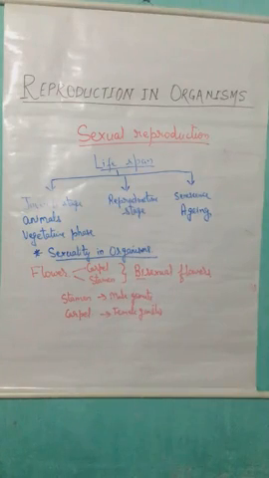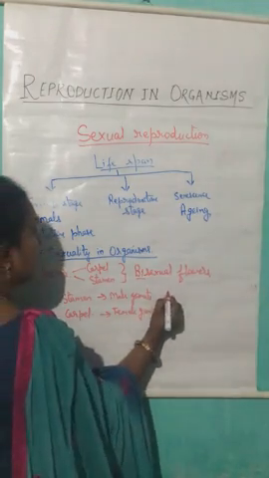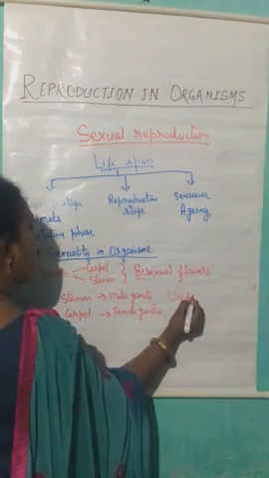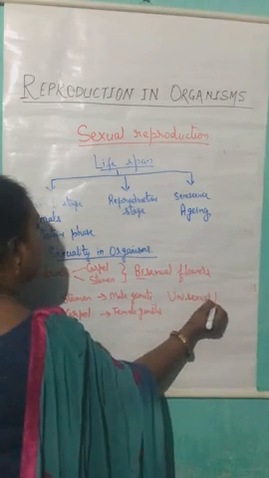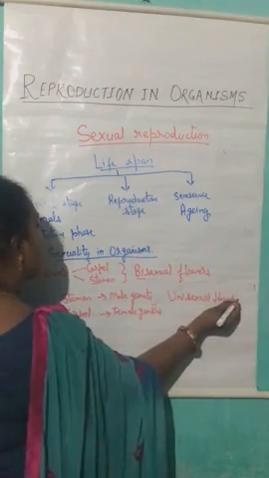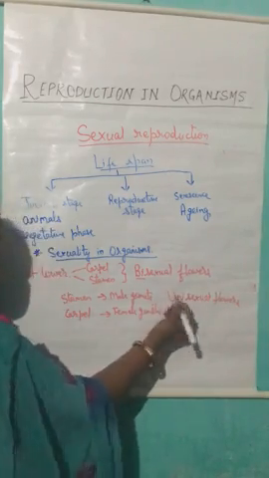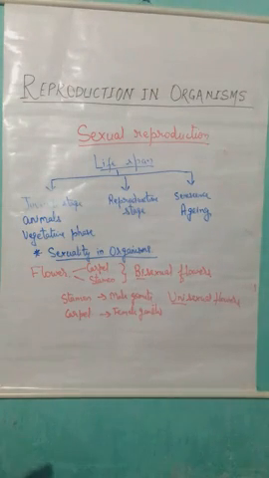These types of flowers which can only produce a single type of gamete are known as unisexual flowers. Uni means single. The single flower is capable to produce only one type of gamete, hence the term unisexual flower.